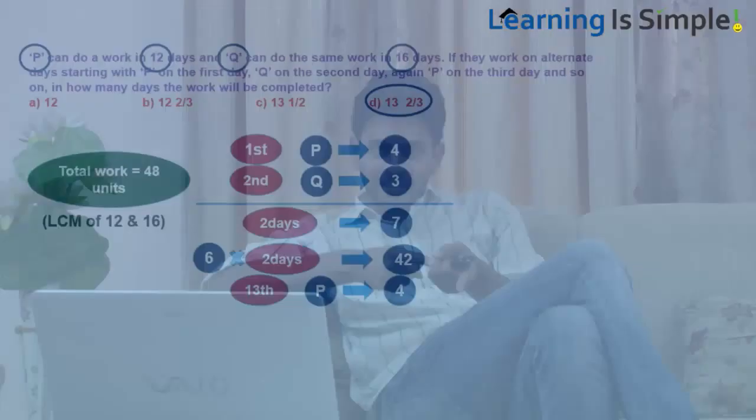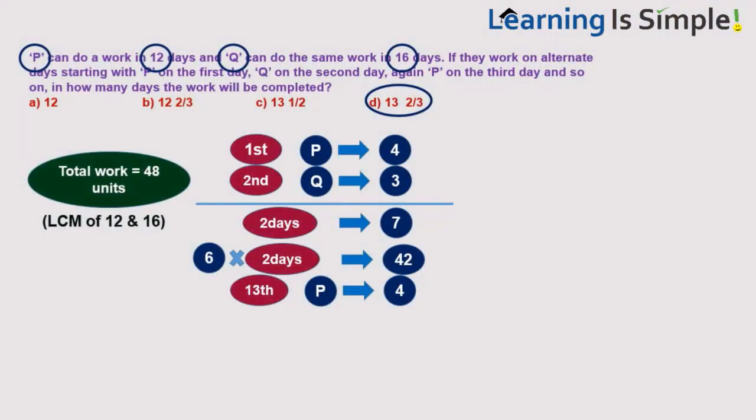Very simple. What am I doing? I am assuming the total work 48. First day P comes and does 4, second day Q comes and does 3. So in 2 days they do 4 plus 3, 7 units of work. I repeat this 6 times, 6 sevens, 42 units of work done in 12 days. And on the 13th day again P will come and can do 4 units. So in 13 days 46 units of work are done, and on the 14th day Q comes, he can do 3 units, but pending work is only 2 units. So he requires only 2/3 of the day. So 13 full days and 2/3 more day. Together total 13 and 2/3 days. That is the answer.